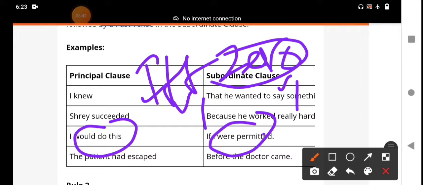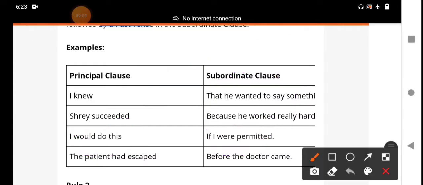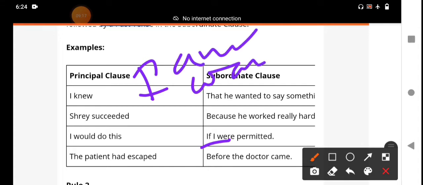Whereas the first condition is, if the main clause is in the simple future, the subordinate clause must be in the simple past tense. Here, if I were permitted, this is the subordinate clause. Here, were. Generally the subject I is a singular first person pronoun. I takes a singular verb: I am in the present tense, I was in the past tense.